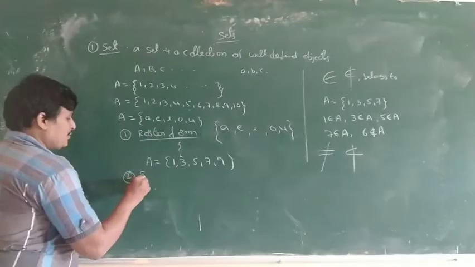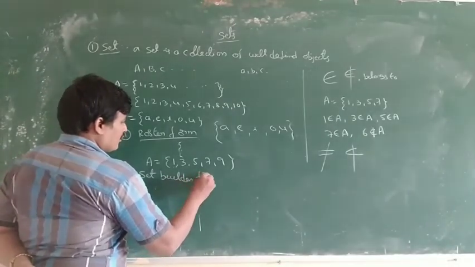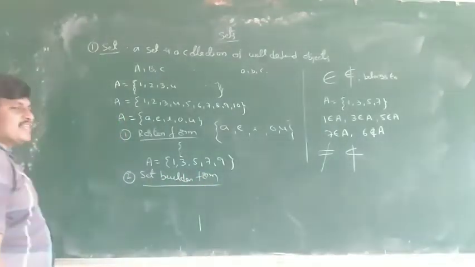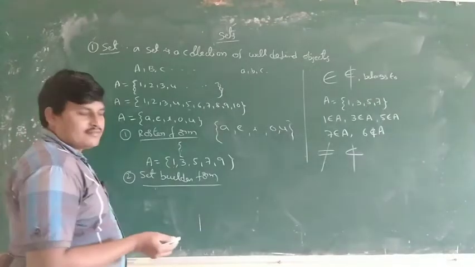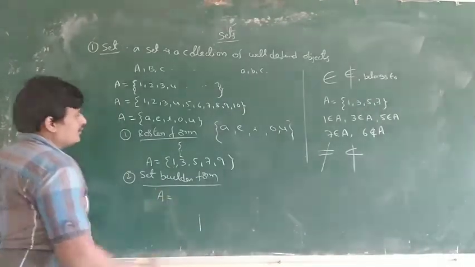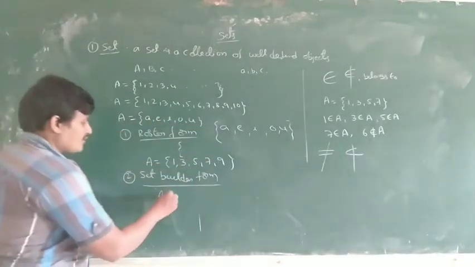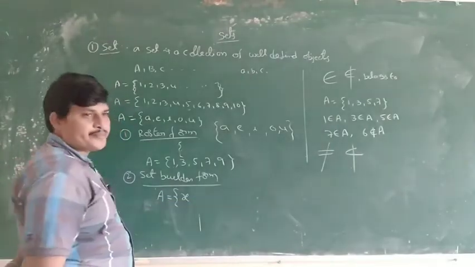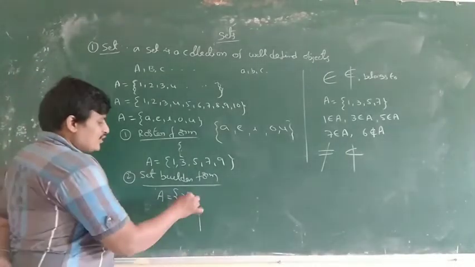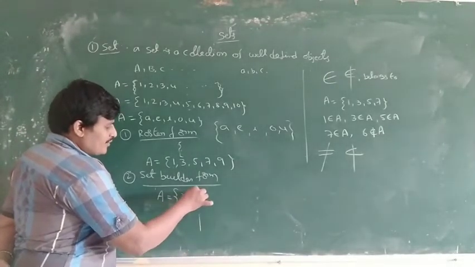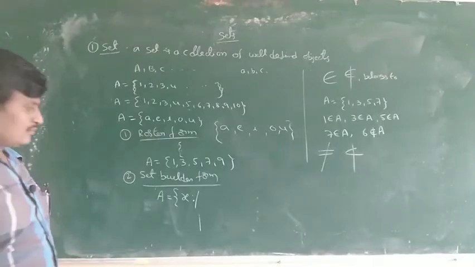Second one, set builder form. What is the set builder? Set builder is the condition form. For example, A is equal to vowels in the alphabet. First of all, this is read as set of all x such that, where such that is 2 dots or sometimes a line, both are same.